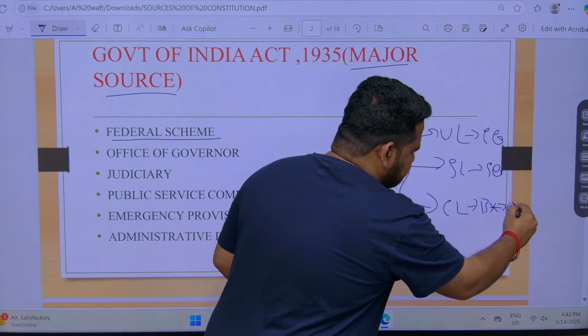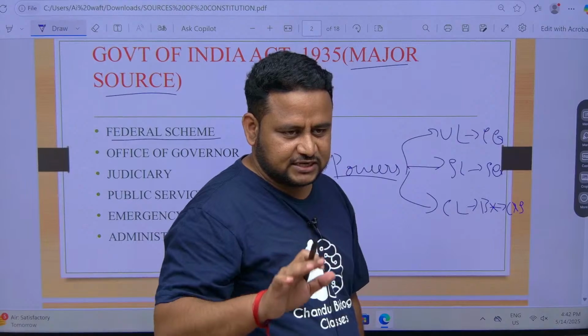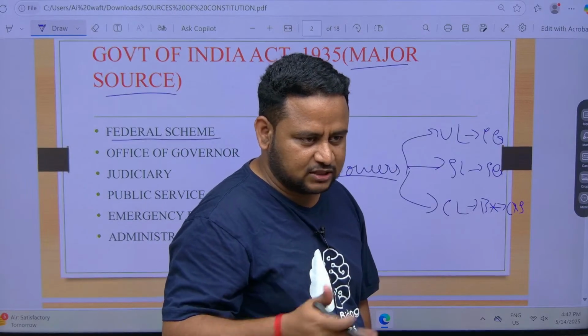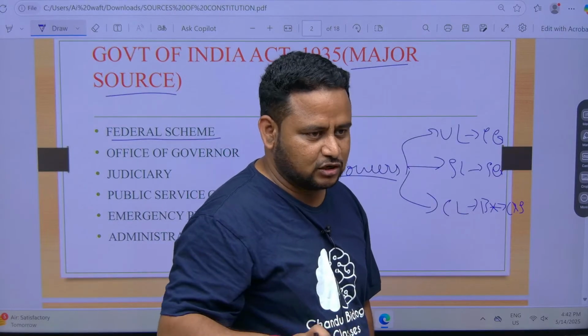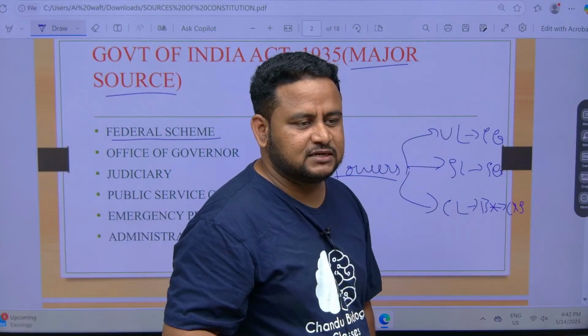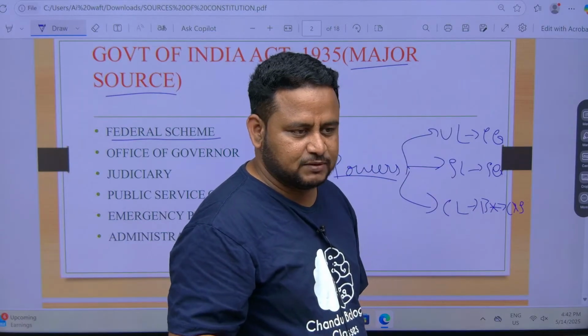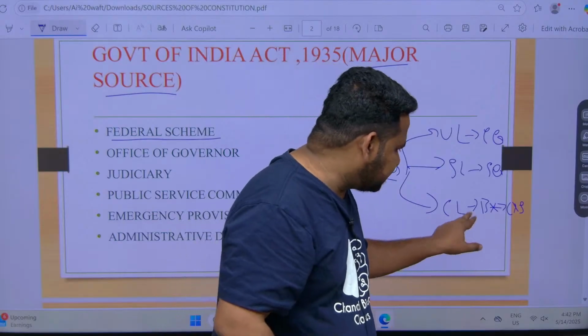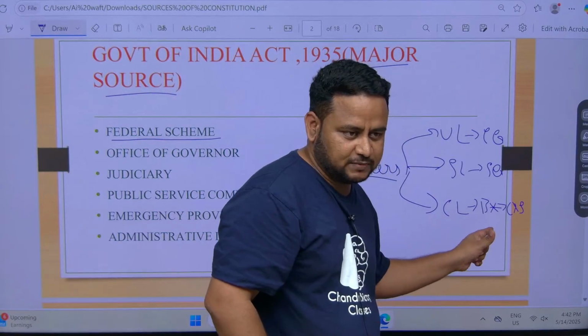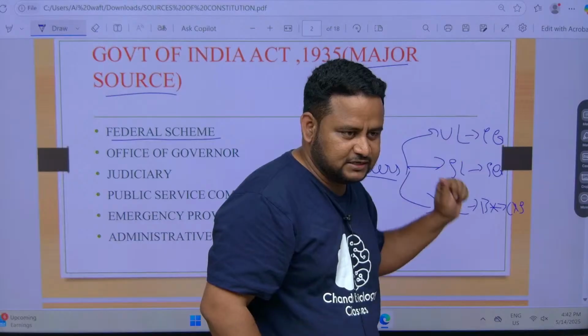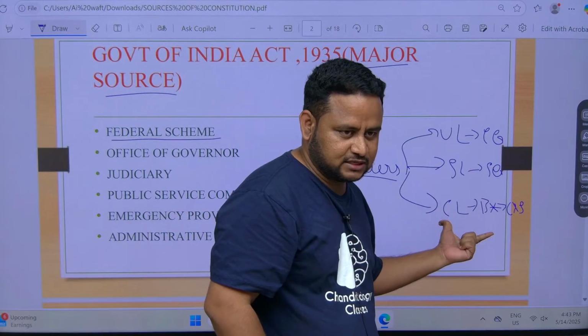center and state can make laws. But if the central government already has made a law on that, if state government tries to make a law, it is not possible. Only with the permission of the president that law can be made. This much you remember. Already here, if there is a tussle between central government and state government, central government will override. That means central government has the highest power here.